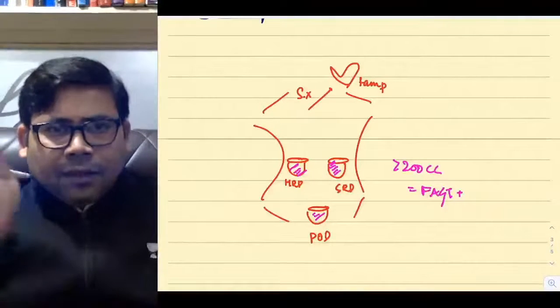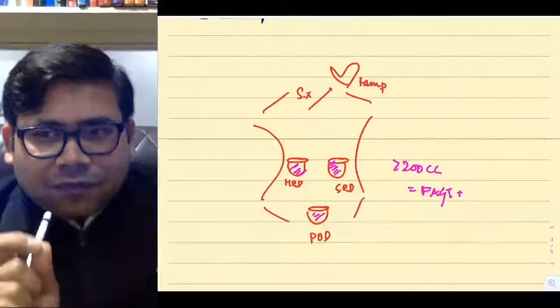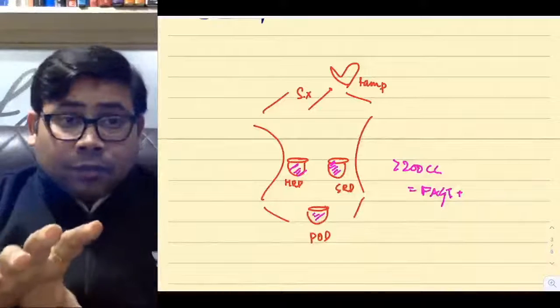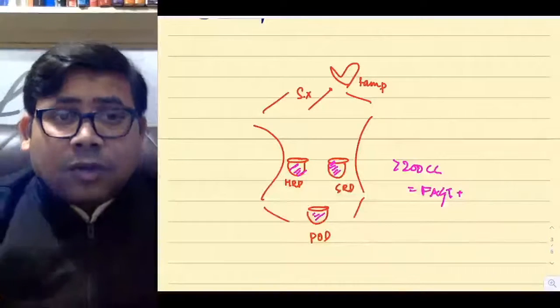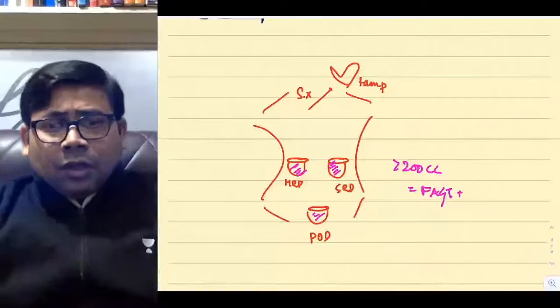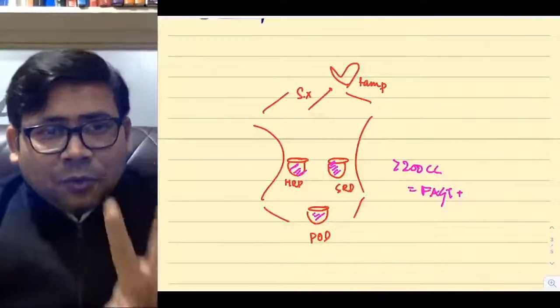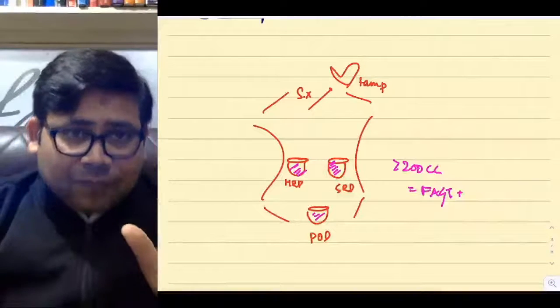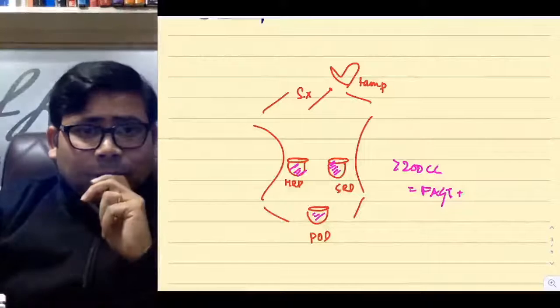Now try to understand, FAST doesn't evaluate your abdominal organs. You're quickly looking at the 3 pouches, HRP, SRP and pouch of Douglas. Do you know that the abdomen has 2 mega compartments? One is the peritoneal cavity and one is the retroperitoneal cavity.